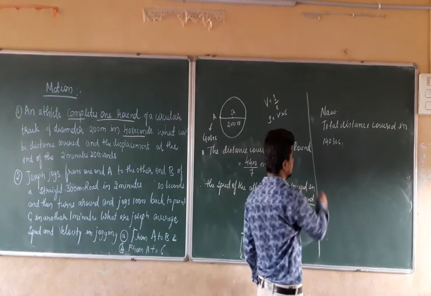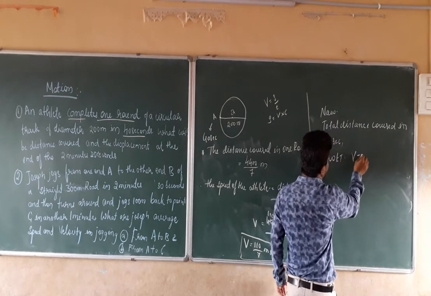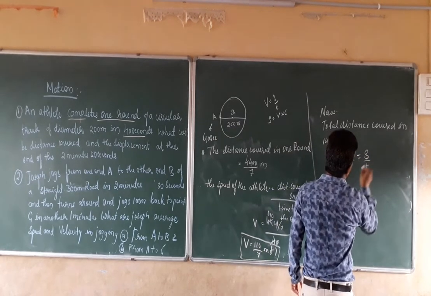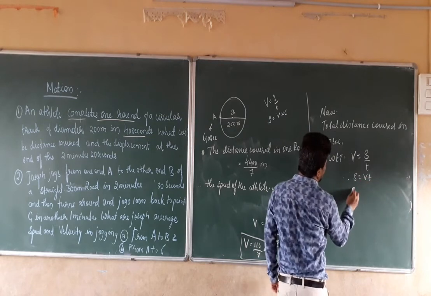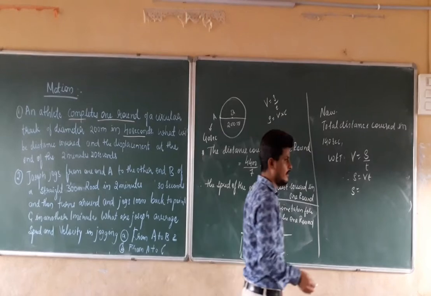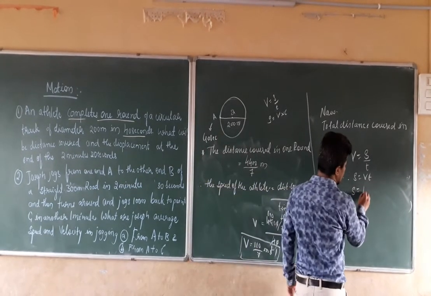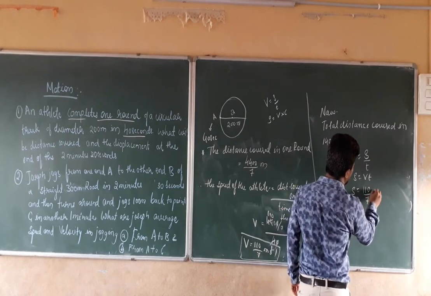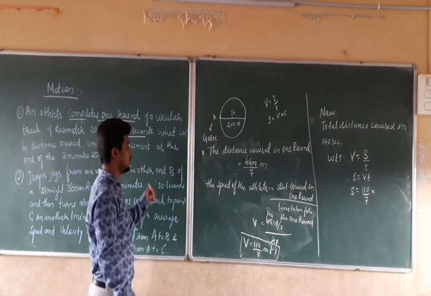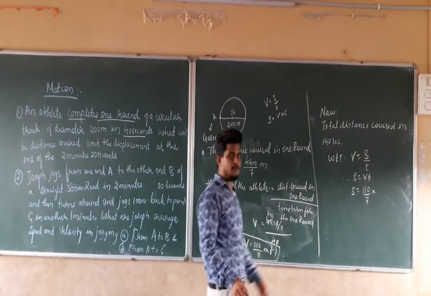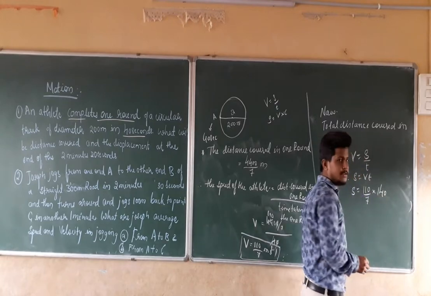So we know that V is equal to S divided by T. Therefore, S is equal to V into T. What is the value of V? We already found it as 110 divided by 7. It is equal to 110 divided by 7 into the total time taken in the problem statement, which is given as 140 seconds.